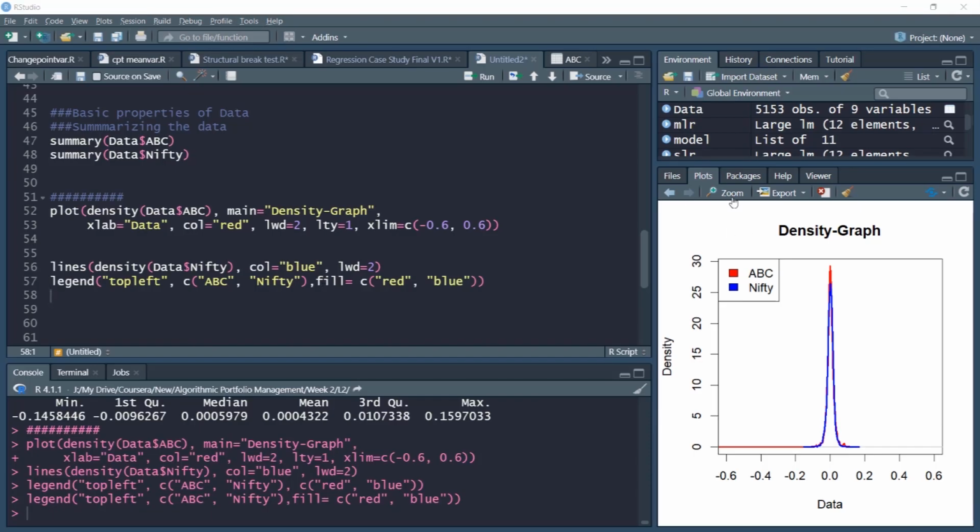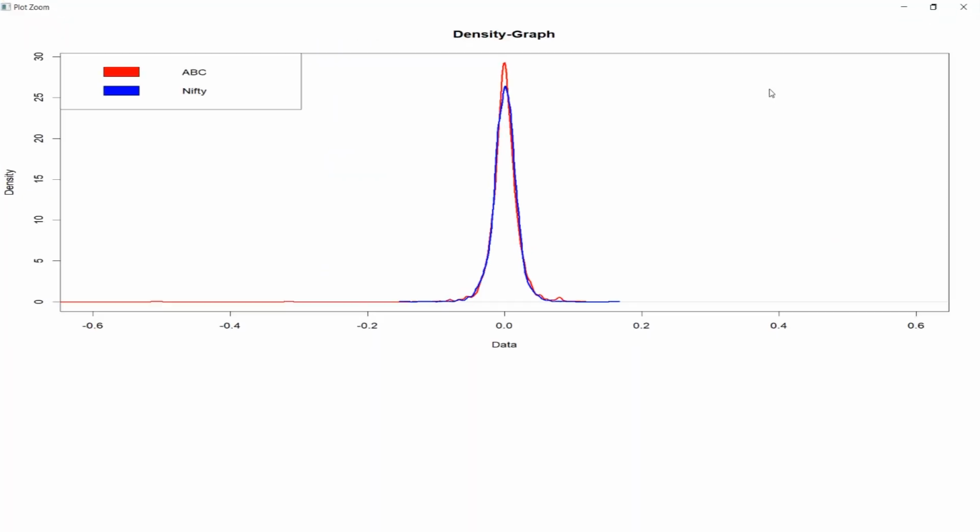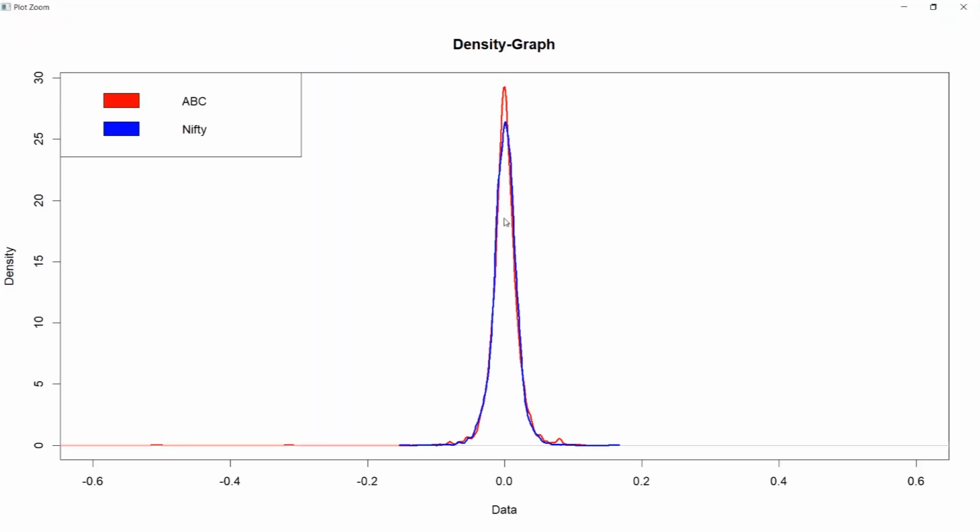Let us enlarge this plot a little bit. Notice on this plot ABC is plotted on the left, and notice the behavior of ABC. It is extremely left skewed. You can see the extreme left tail of ABC, while Nifty, in blue, is rather more balanced and symmetric. Nifty returns are more symmetric over the sample period, while ABC, which is in red, is extremely skewed towards the left. That means there are extreme negative returns, which we also saw in the summary measure. So it is sort of a confirmation of that.